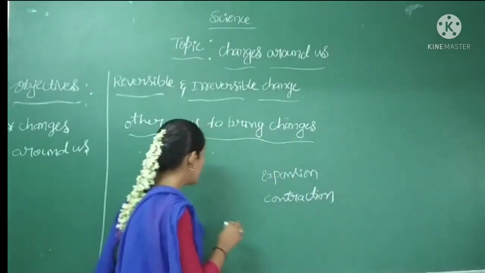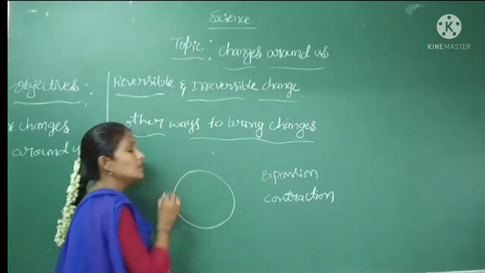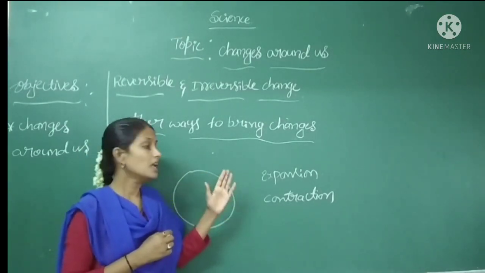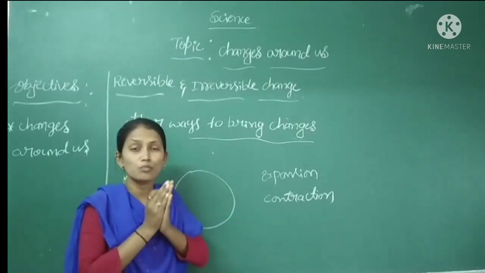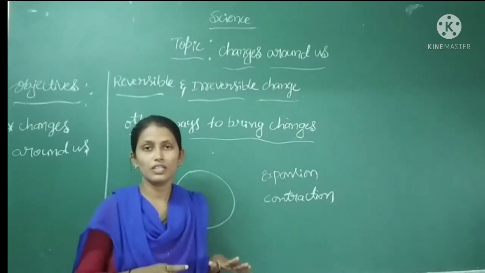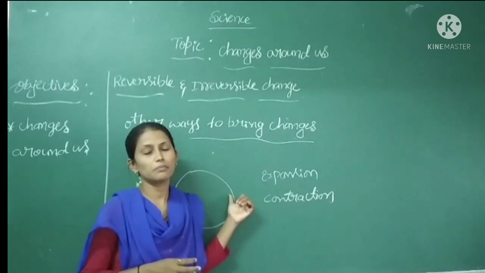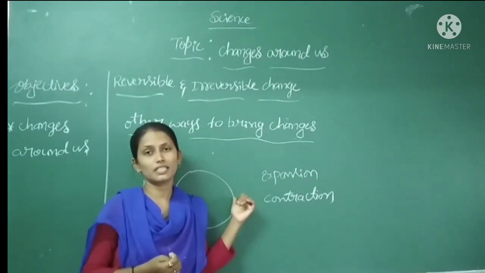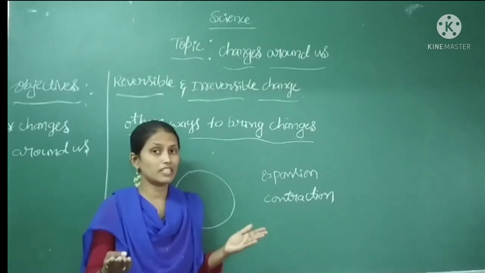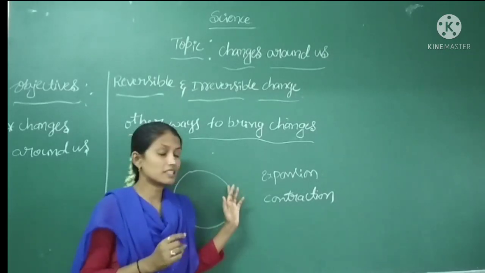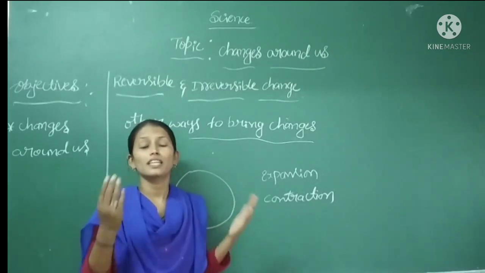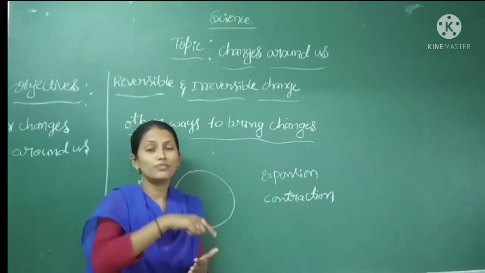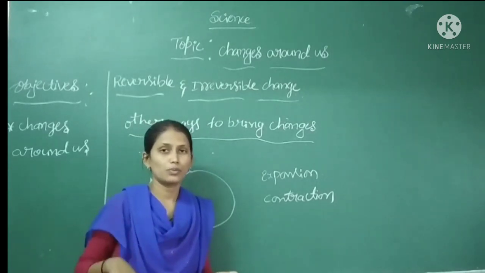Means first they will heat the metal ring. Here the metal ring is slightly smaller than the wooden wheel. As I said before, when we are heating the metal ring, it expands on heating, right? The size of the metal ring increases. Immediately this metal ring is fixed onto the cartwheel.